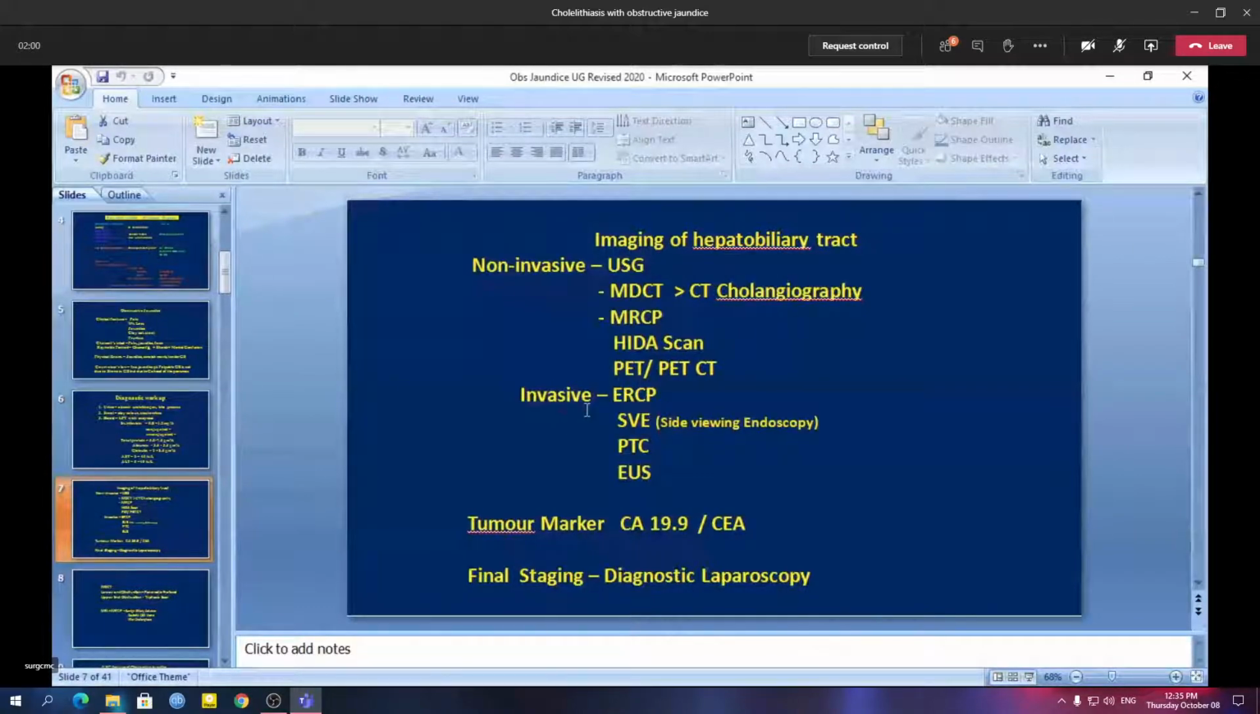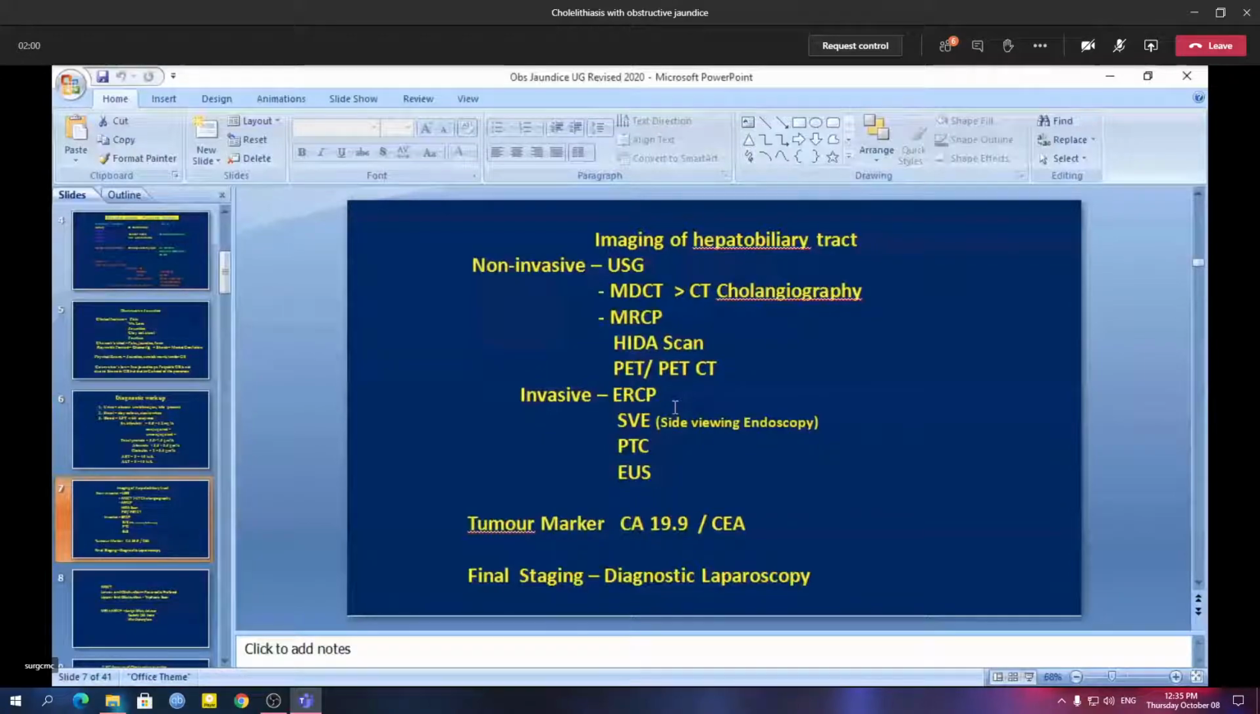Of the invasive procedures, ERCP can be employed. Remember, the role of ERCP is nowadays very limited, as ERCP should be employed only for therapeutic purpose. Remember, ERCP can be done for both diagnostic and therapeutic purpose. That means by ERCP we can diagnose a case, and during ERCP we can also have some therapeutic interventions. Like if there is a stone in the common bile duct, during ERCP we can extract the stone from the common bile duct. That is called therapeutic intervention.